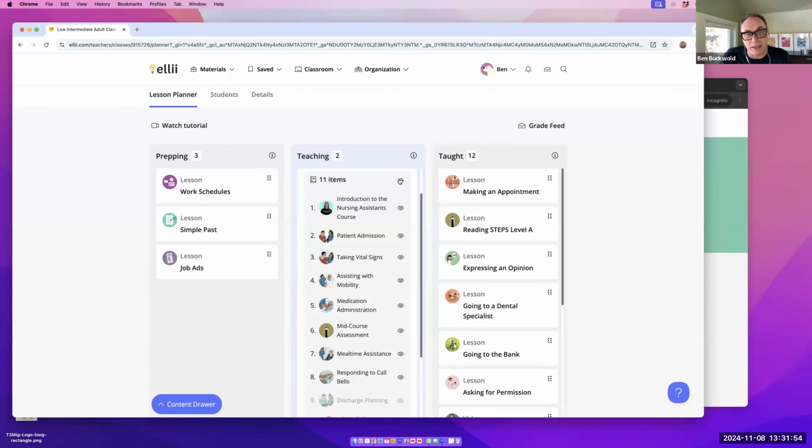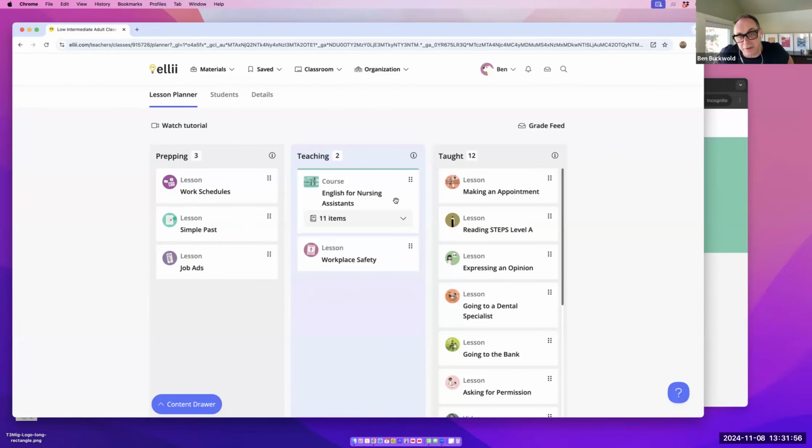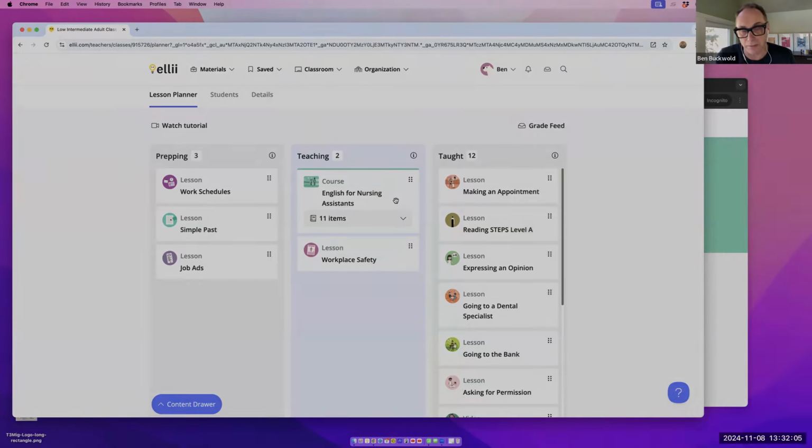So this prepping and planning tool has become really popular at Ellii, and it's something that you can do on your own, even if you're not using Ellii. It's a great way to sort of set up and figure out what you want to do next and see what you've done in the past.